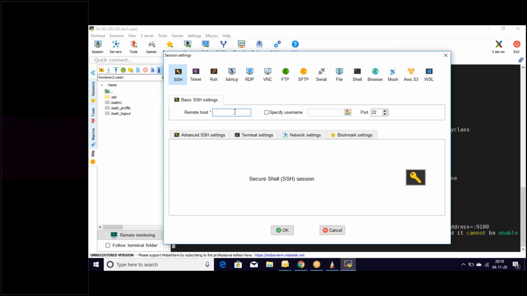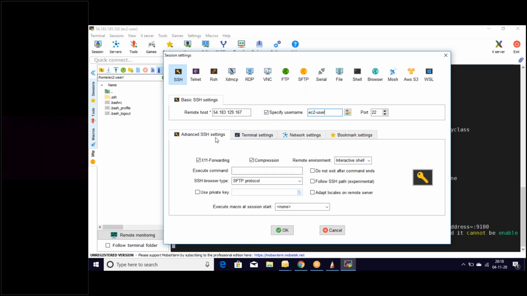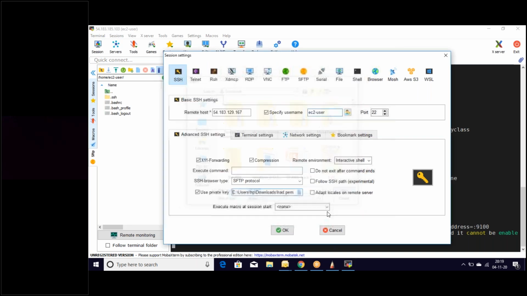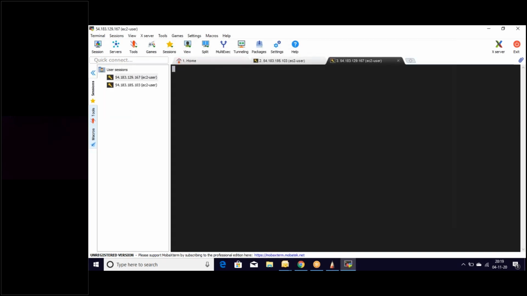So we have installed node exporter, and now we need to install Prometheus. So now the question is how we need to install Prometheus.